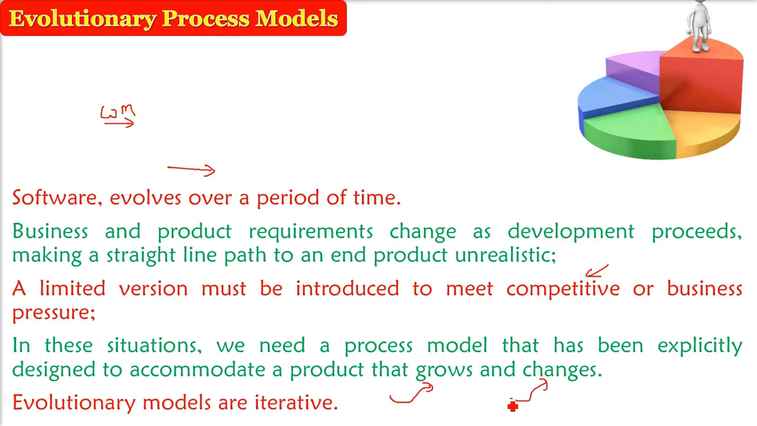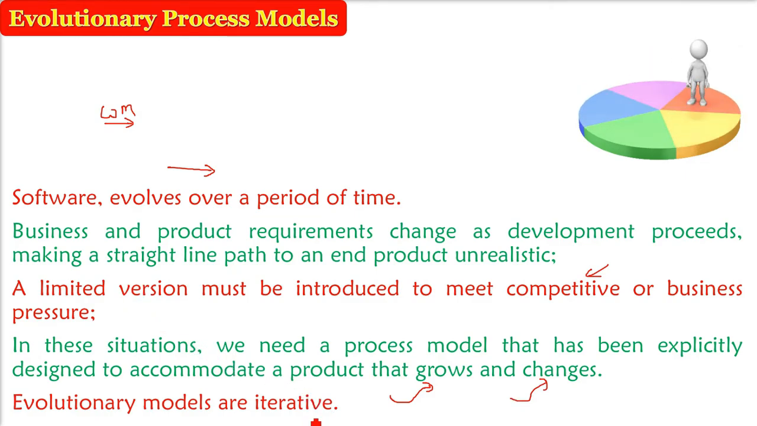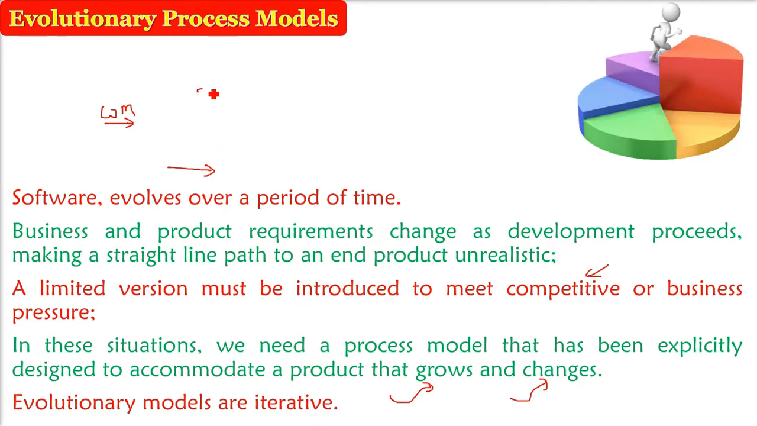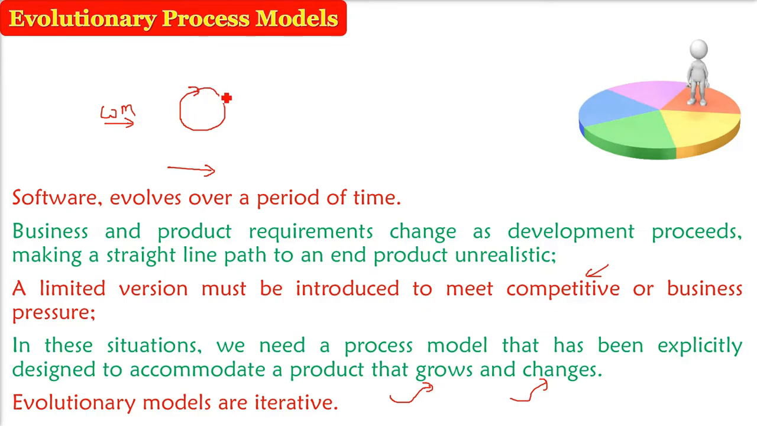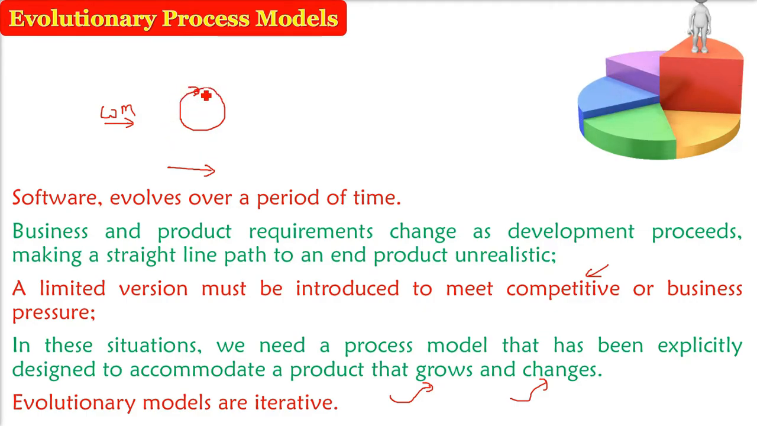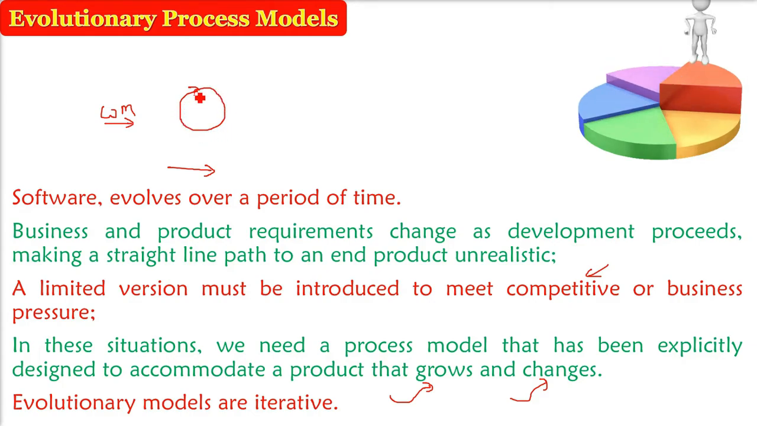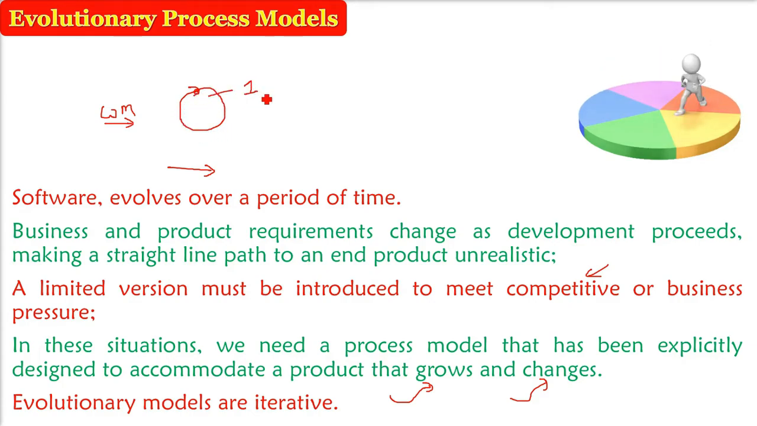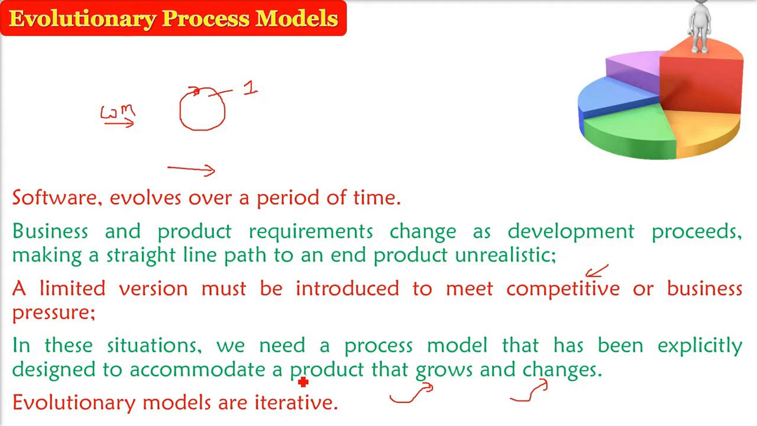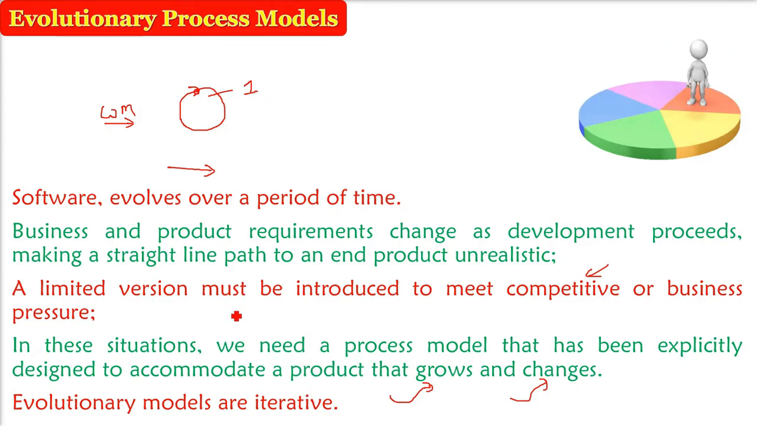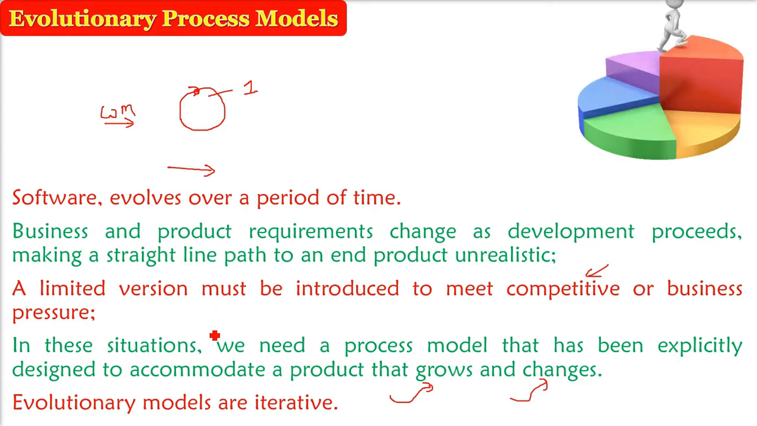Evolutionary models are iterative. Iterative means loop. For one loop, you will get some version. Another loop, you will get another version. So iterative means going around, taking care of all the SDLC steps, and then you get one iteration. Again, going through all the steps, you get the second iteration. It's like a for loop or a while loop.